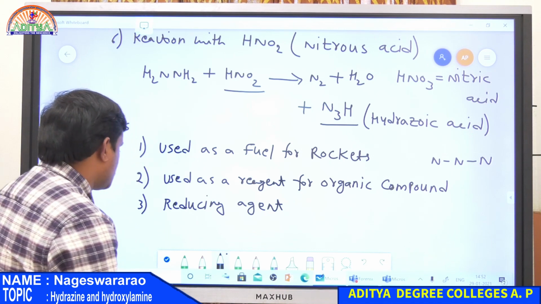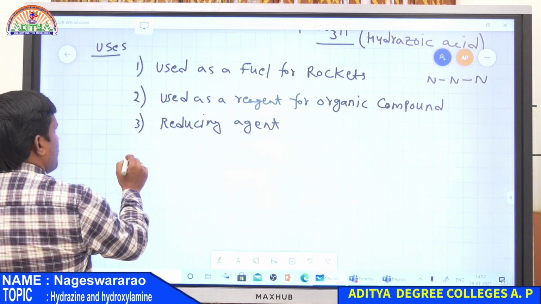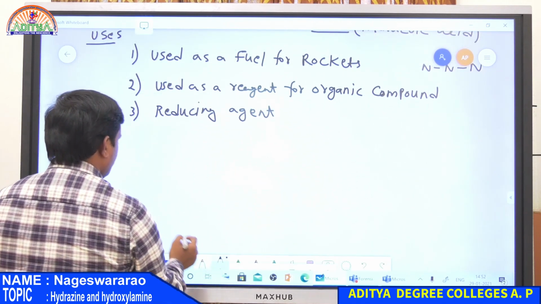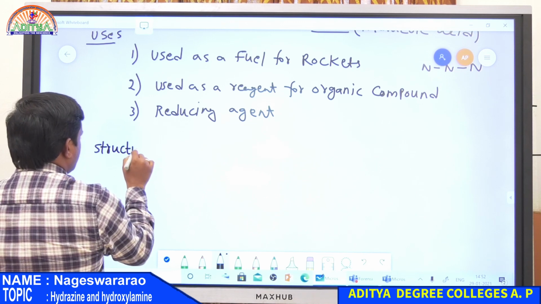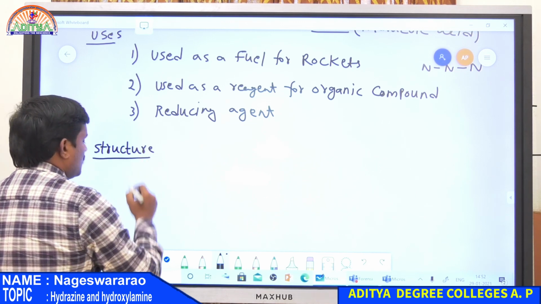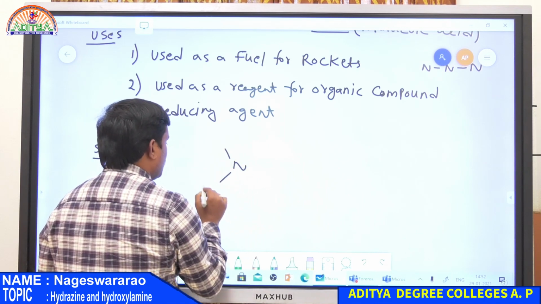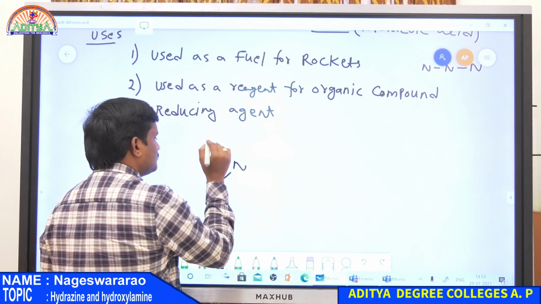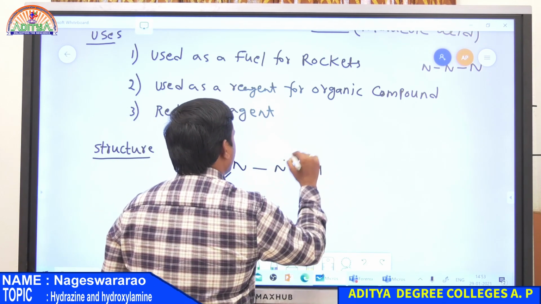And finally, structure. So what is the structure of hydrazine? NH2, nitrogen, hydrogen. Similarly, nitrogen and hydrogen.